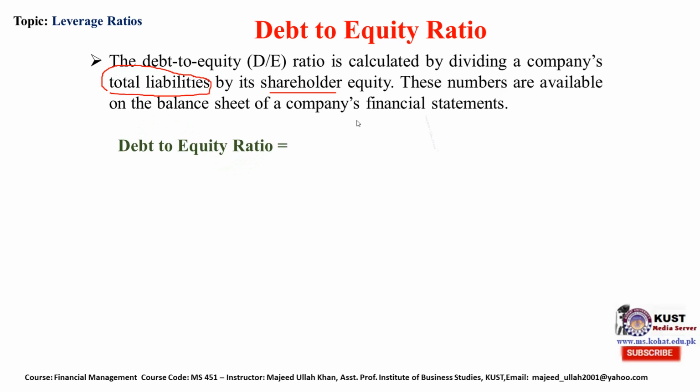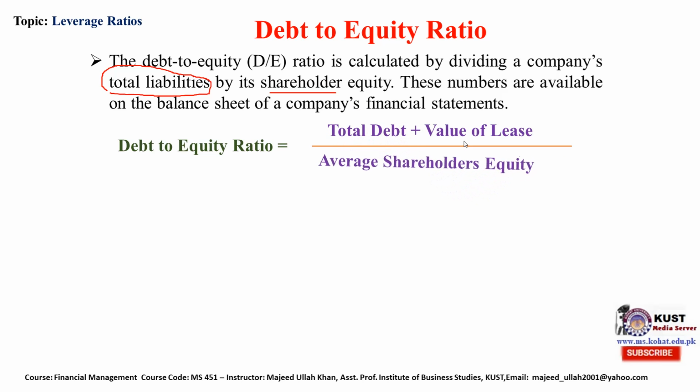So debt to equity ratio is equal to total debt plus value of lease divided by average shareholder equity. So it includes both total debt, the borrowing of the company, as well as assets financed through lease, divided by average shareholder equity.